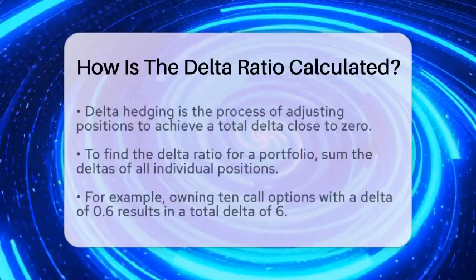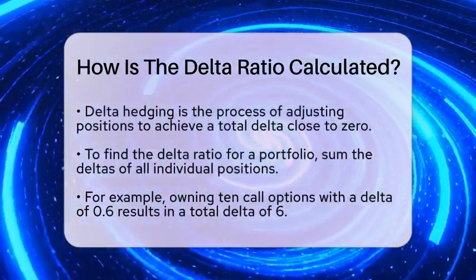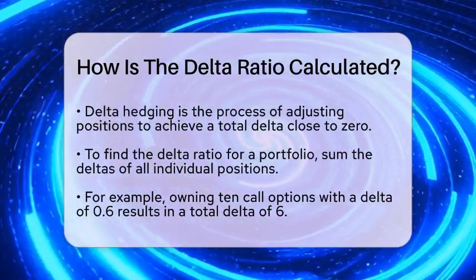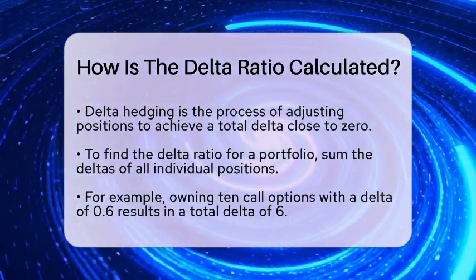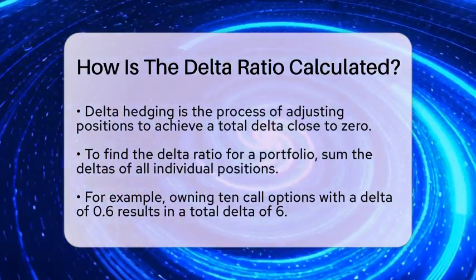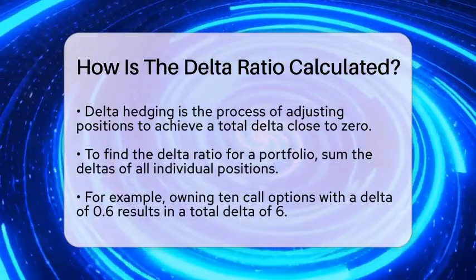If you have a portfolio of options and aim to be delta neutral, meaning your portfolio's value does not change with small moves in the underlying stock, you would adjust your positions so the total delta is close to zero. This process is known as delta hedging.